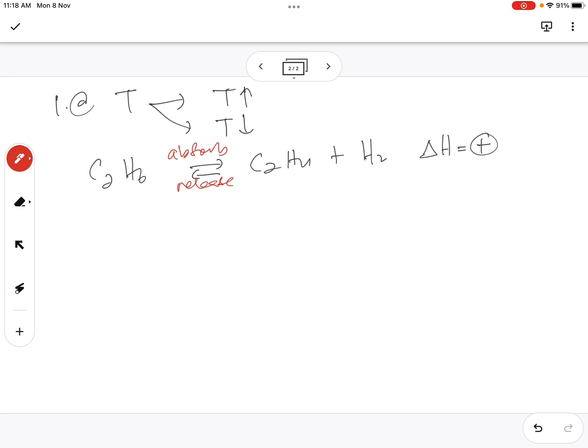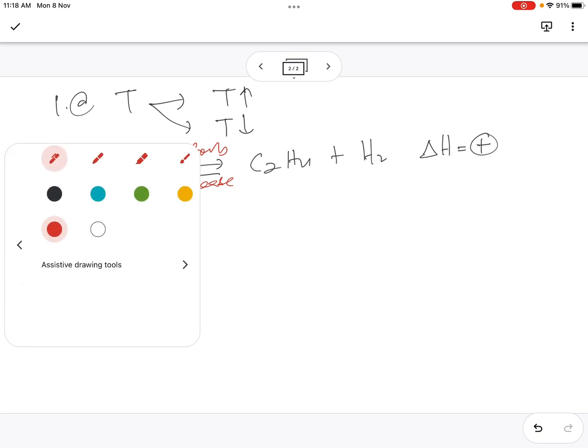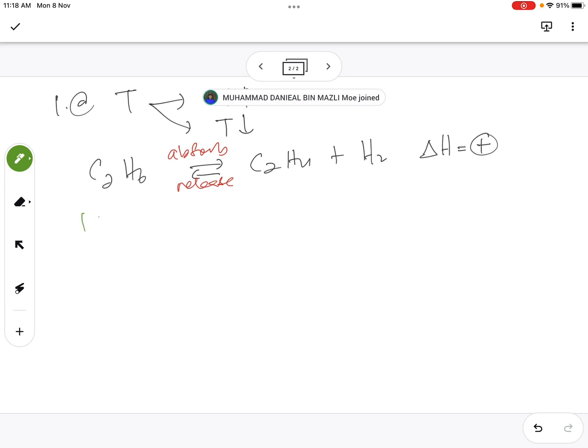Okay, now we take the first condition. Let's say I write, if temperature is increased, right? This is the first condition. So we must remember what is Le Chatelier. If you watch my video for the MECA question 8 later, I also explained what is Le Chatelier. Le Chatelier means a system in equilibrium.